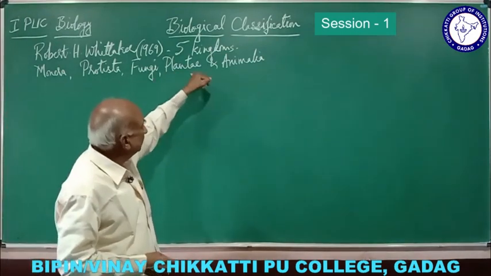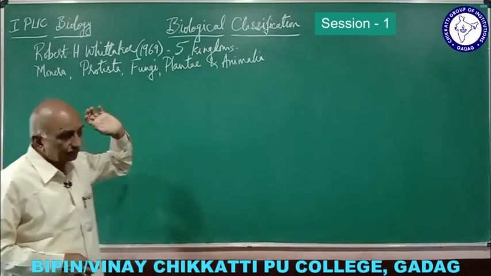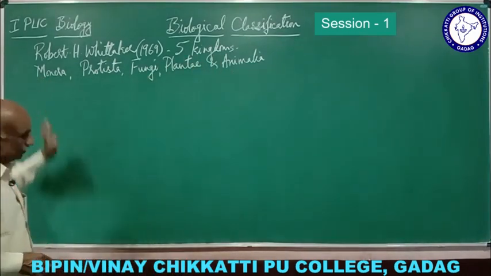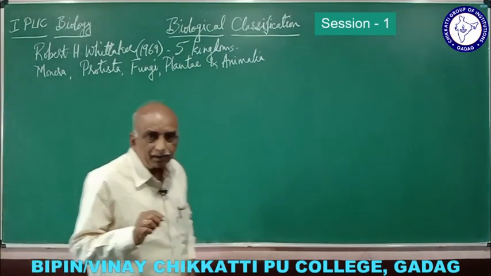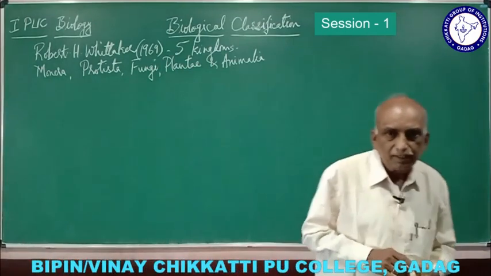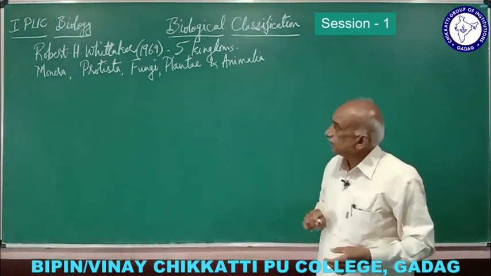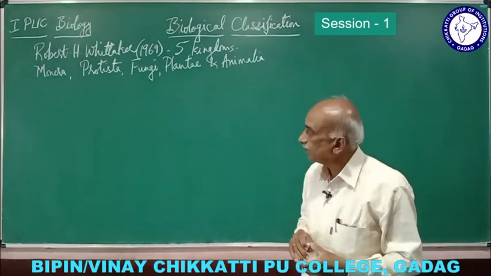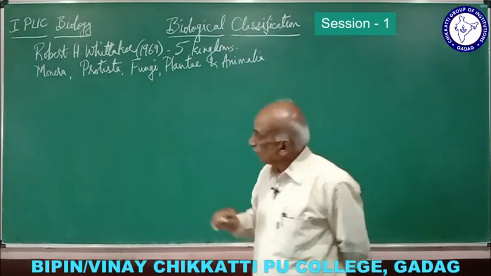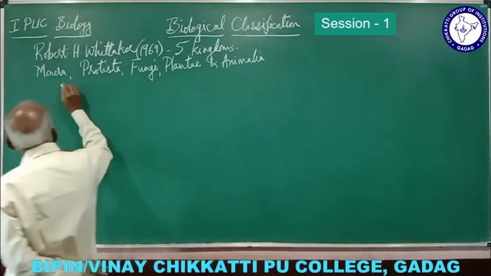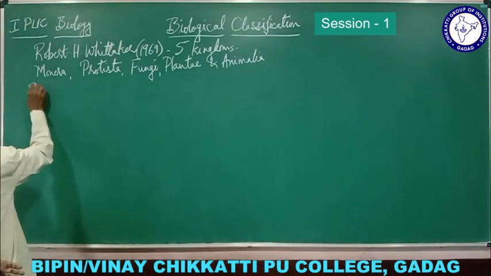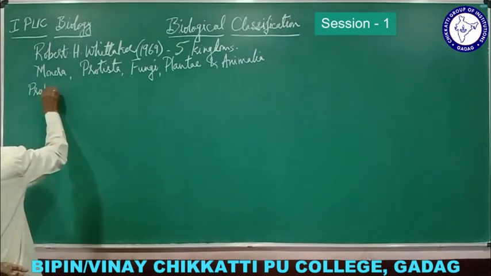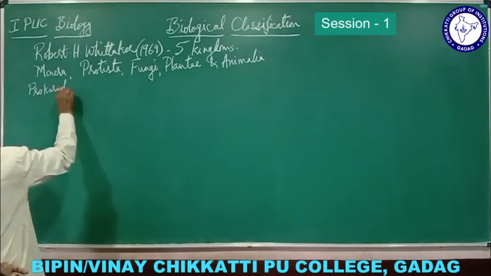So this is the third chapter, this is the fourth chapter. This is about the history of classification. Now Whittaker's classification: monera, protista, fungi, Plantae and Animalia. Now monera is a group which includes what are called prokaryotes.